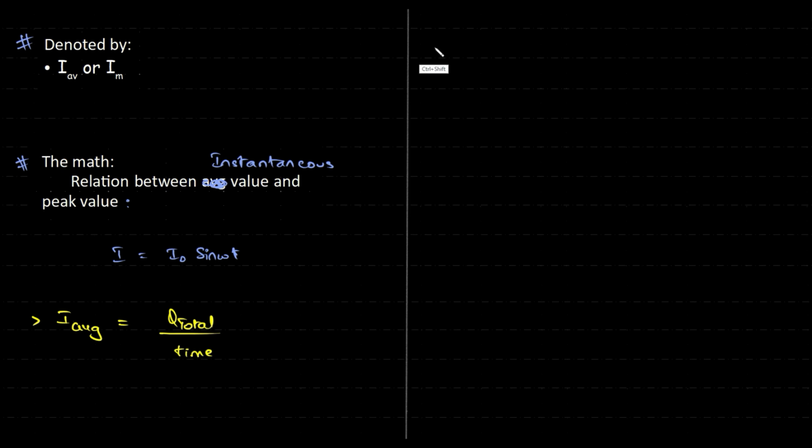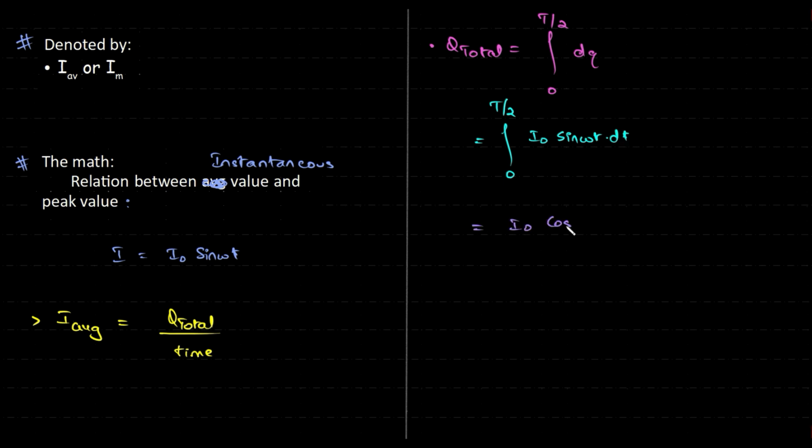So let's figure out the charge. It will be equal to all the charges being added from 0 to T. Is that correct? Of course not. T by 2. That's the whole funda. We're not adding the entire thing, just the half of it. So 0 to T by 2, I naught sine omega t dt. So I naught cos omega t divided by omega, a negative value, 0 to T by 2.